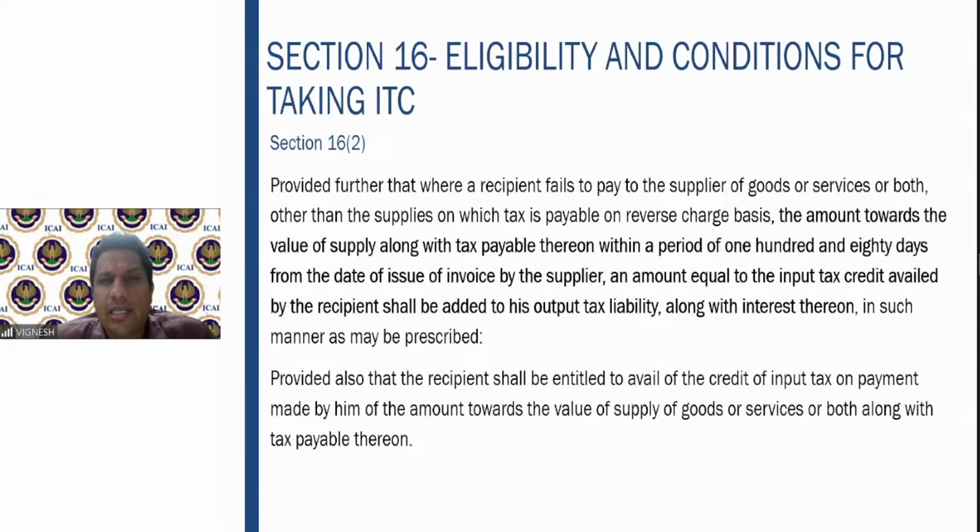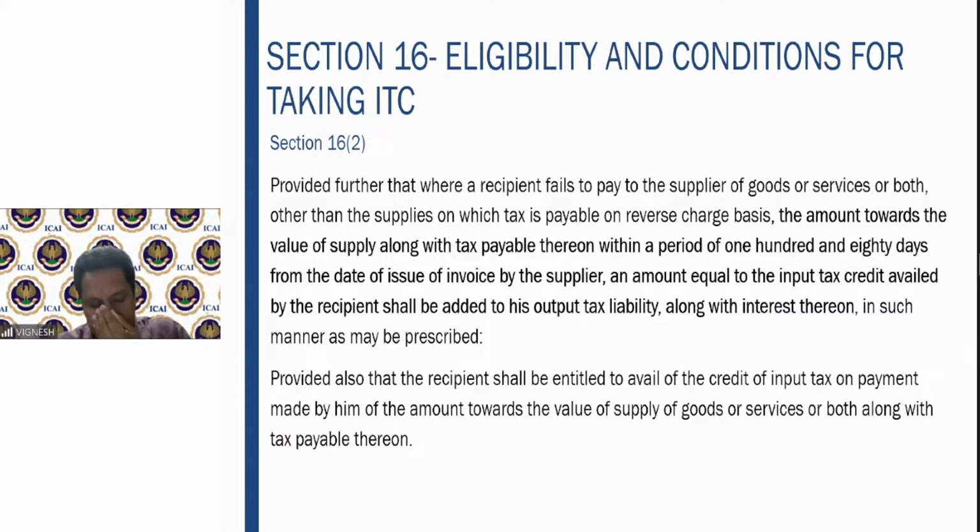Provided further, where a recipient fails to pay to the supplier of the goods or services or both, other than the supplies on which the tax is payable on reverse charge basis. Reverse charge is separate because I have to pay directly to the government. The amount towards value of the supply along with the tax payable within a period of 180 days from the date of issue of the invoice by the supplier, an amount equal to the input tax credit availed by the recipient shall be added to the output tax liability along with interest thereon in such manner as may be prescribed.